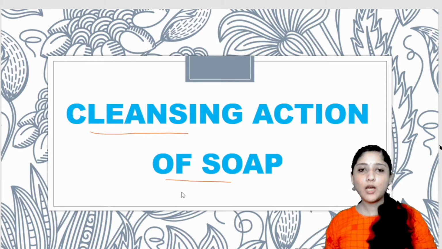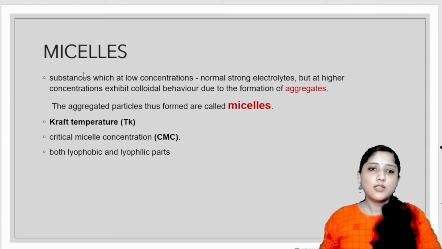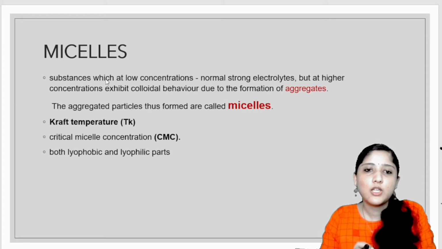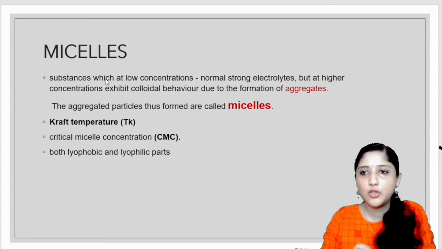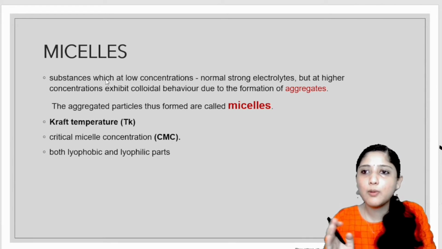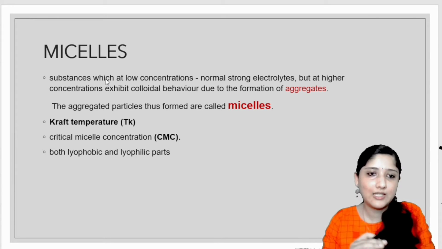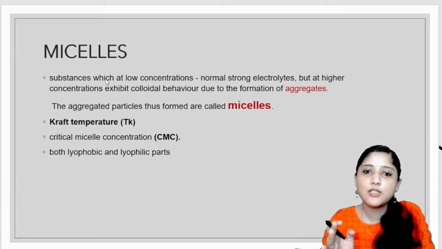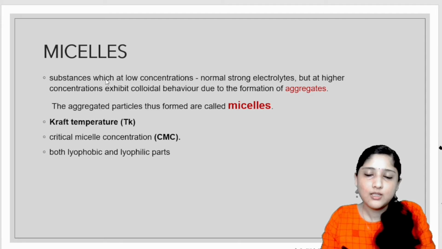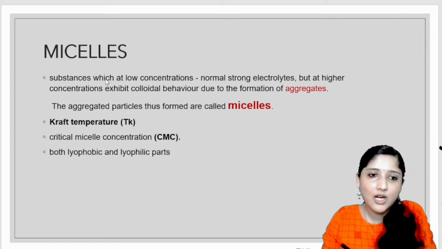We have already studied about associated colloids. Do you remember associated colloids? Some of the substances at low concentration will behave as normal strong electrolytes, but at high concentrations or at a different temperature they will behave like a colloidal nature due to the formation of aggregates. These aggregated particles are called micelles. We also studied about Kraft temperature.